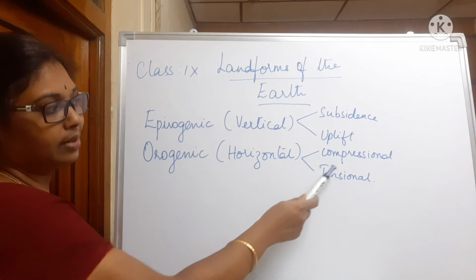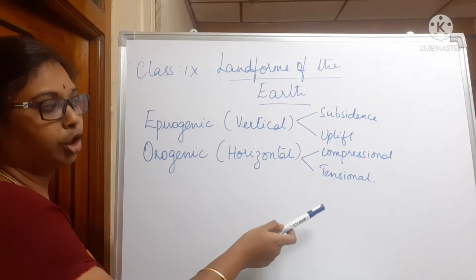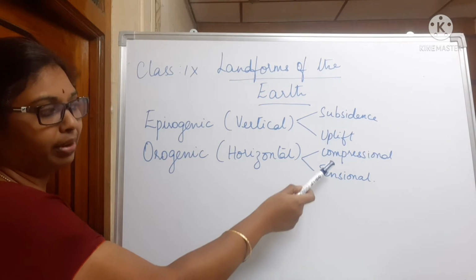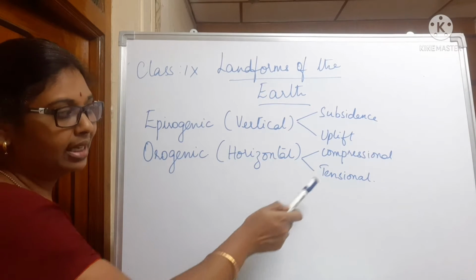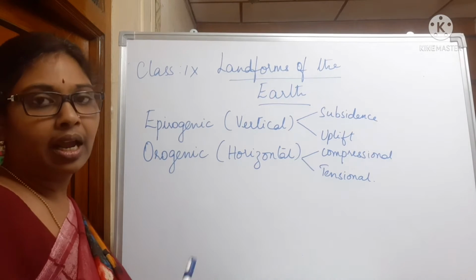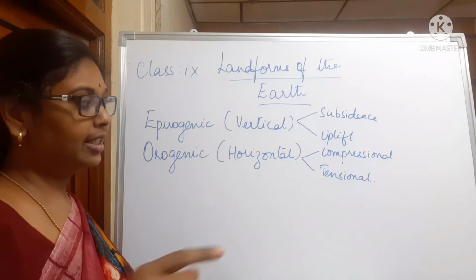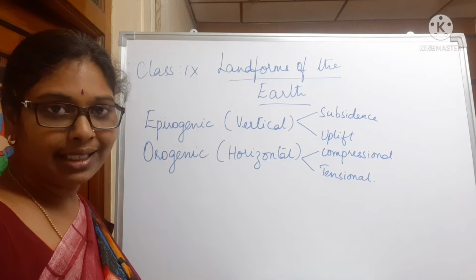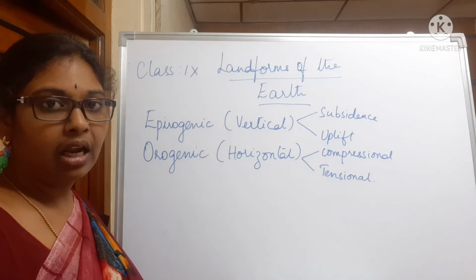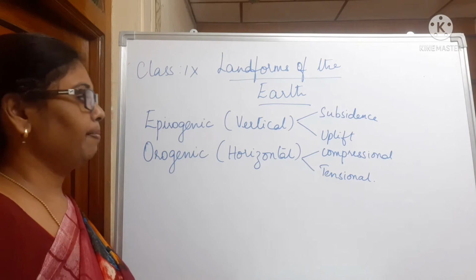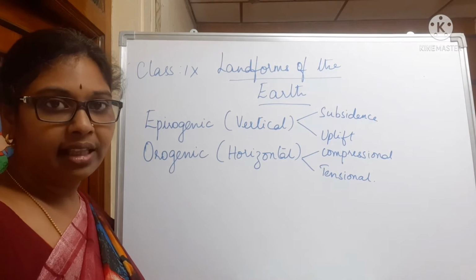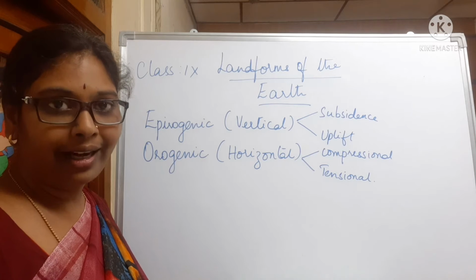And these are caused by compressional forces which are pushed upwards and compressional forces which are pushed downwards and tensional forces which are pushed upwards. These orogenic movements create folds and faults, and normally they are causing mountains, but epirogenic movements are caused in broader areas.